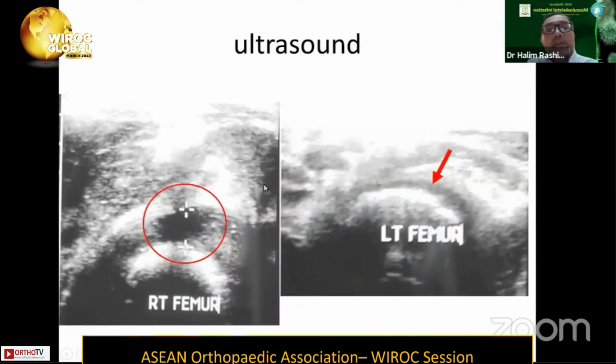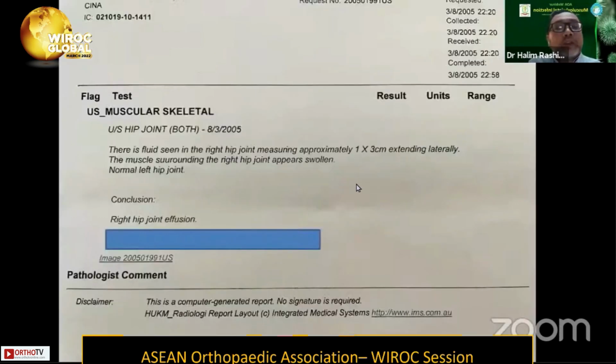Okay, we sent the patient for ultrasound, and you can see the ultrasound of the right hip joint. There is an increase in the joint space as compared to the left side, and joint effusion is reported, and that's where the limitation of the ultrasound is, right? The ultrasound might only tell us whether there is an effusion or not.